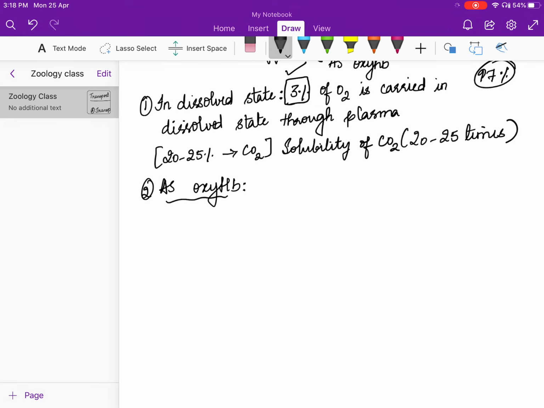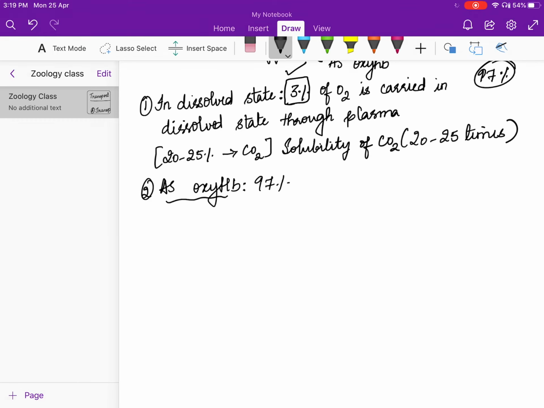Now, coming back to this. I hope I was clear with the previous topics which I've told you. Approximately 3% is going to get dissolved in the blood plasma. The remaining 97% is going to combine with hemoglobin to form what?